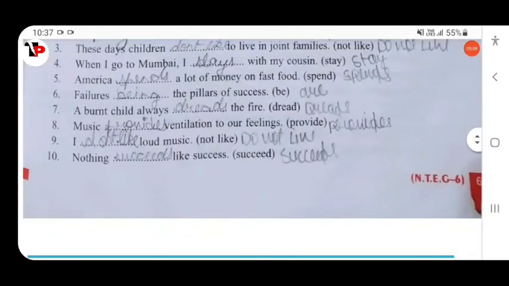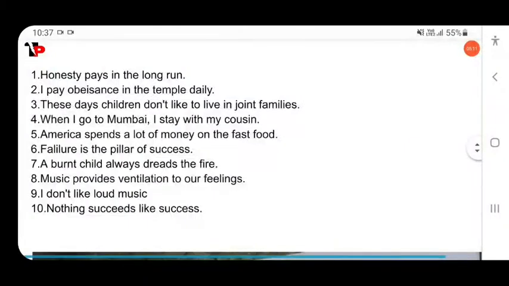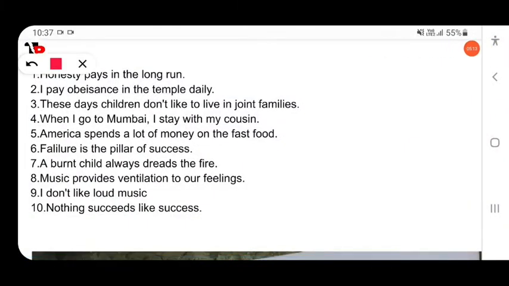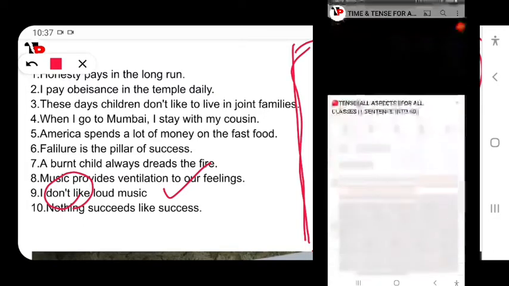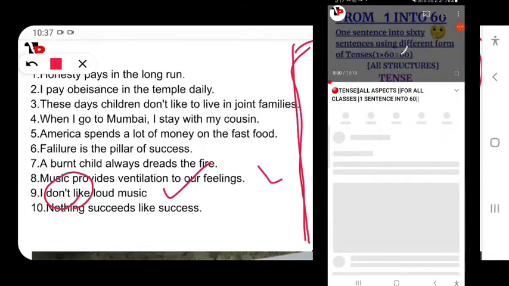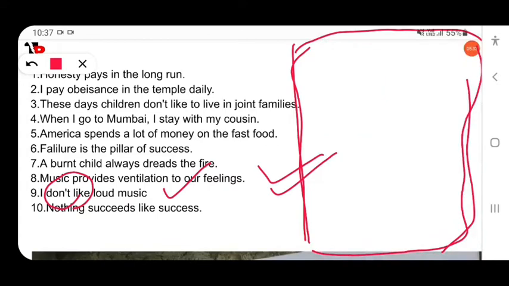Then next, I dash loud music. I don't like. I don't like. You can get a complete idea about how to change the positive into negative. You can watch this video.